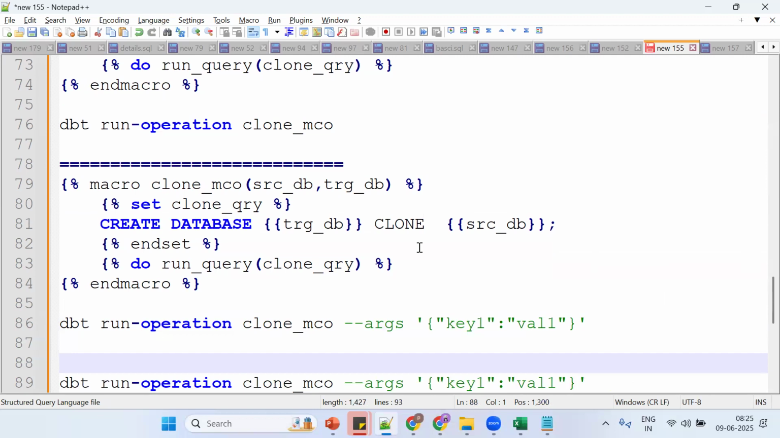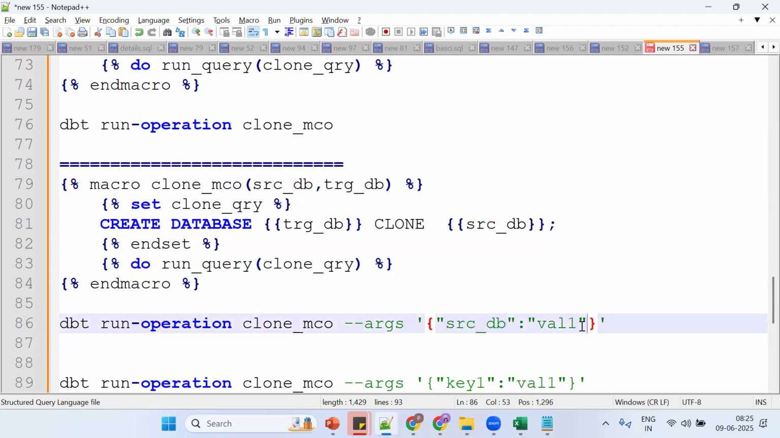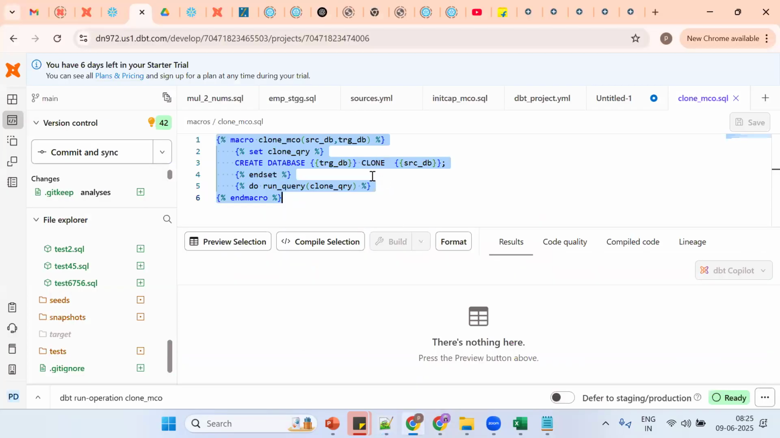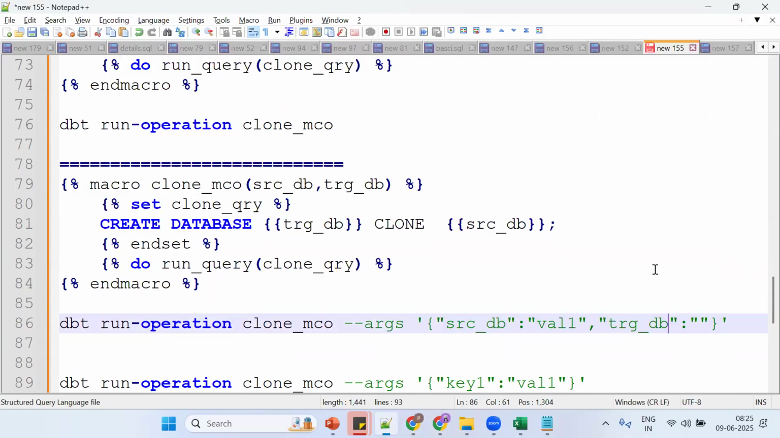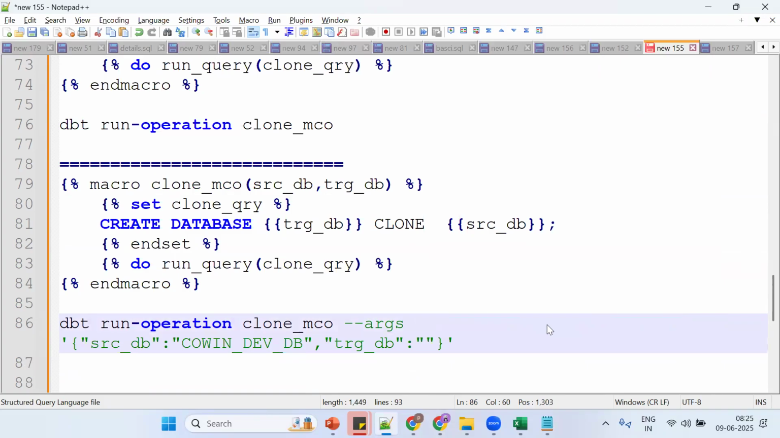So what's the argument name? SRC DB. Okay. Same thing. So put double quotes, colon. Okay. So TRG DB. Source database, target database. What's the source database? Covid DevDB. Okay. Suppose what happened? I want to give something like PODB. Okay. Something. So where I want it, in the command.